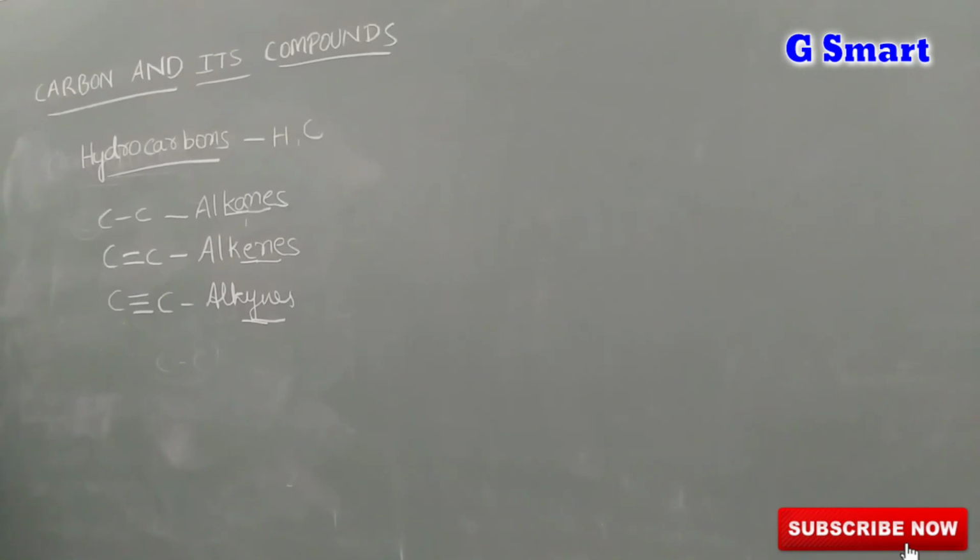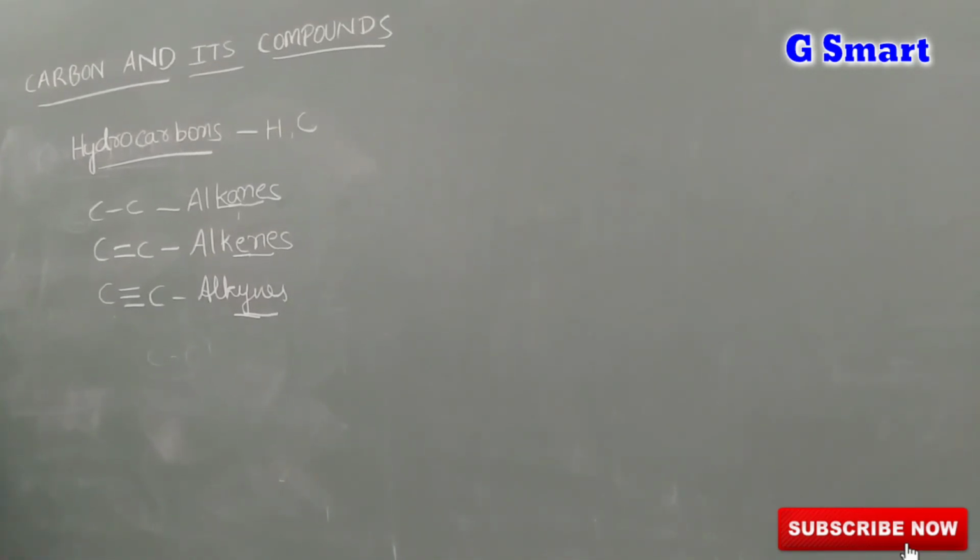Once again, I am explaining. When there is a single bond between two carbon atoms, they are called alkanes. When there is a double bond between carbon atoms, they are alkenes. When there is a triple bond between carbon atoms, they are alkynes.